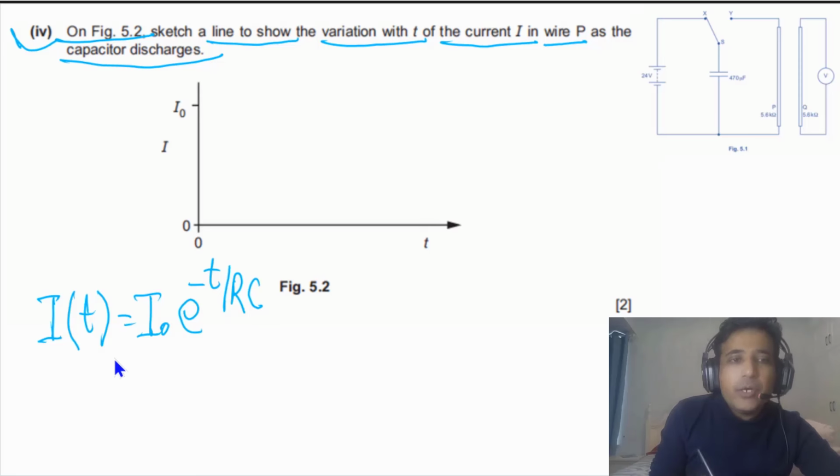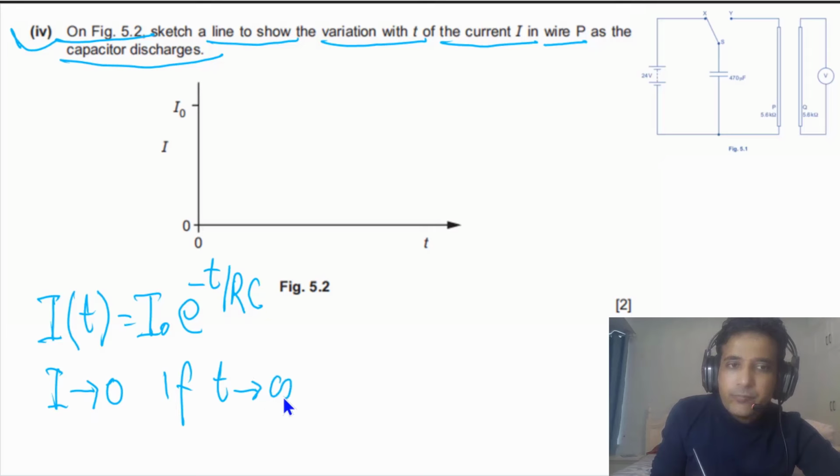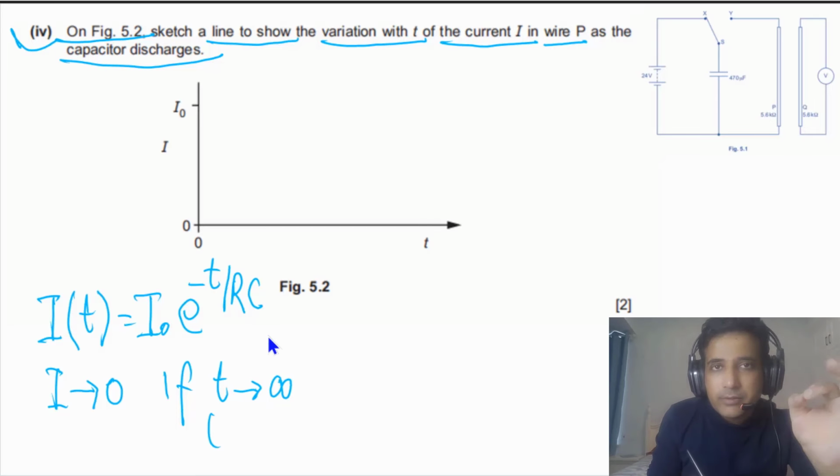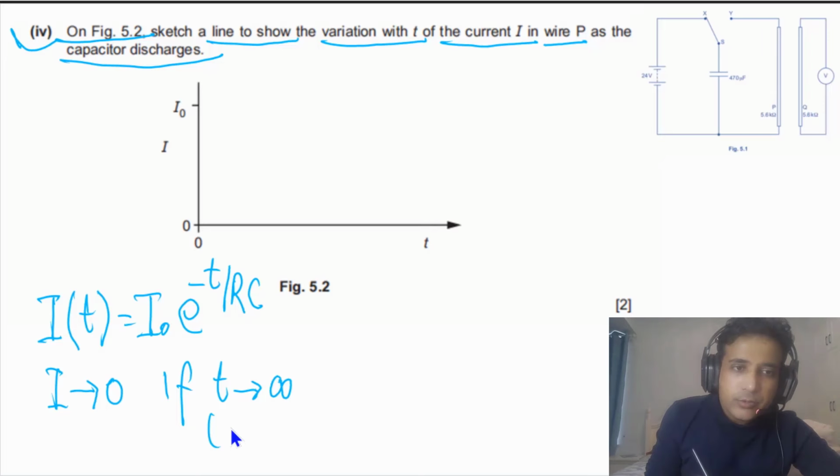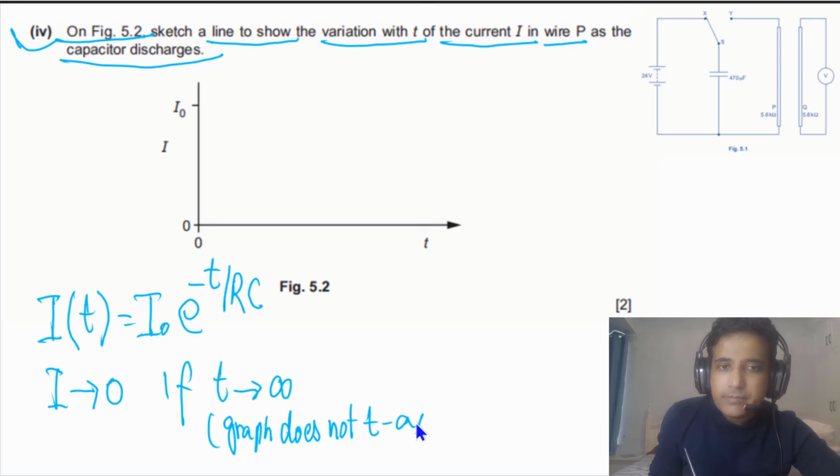Now we also need to understand when I will approach 0. I will approach 0 if t approaches infinity. It simply means that our graph will not touch the t-axis. So we will say the graph does not touch the t-axis, or simply we can say there is an asymptote. This is how you can sketch the graph. This has to be an exponential decay, but it should not touch the t-axis.